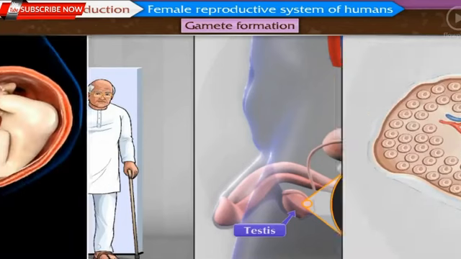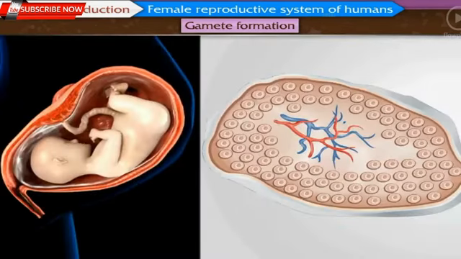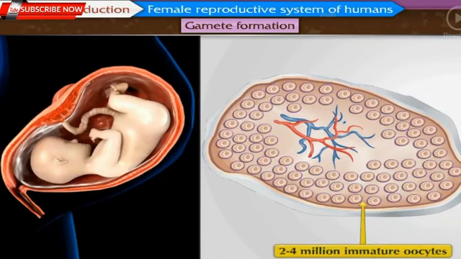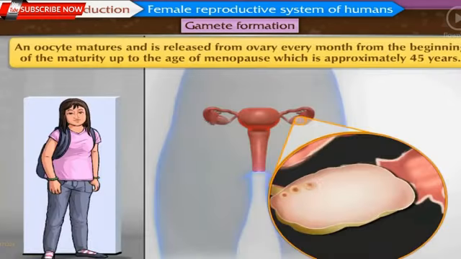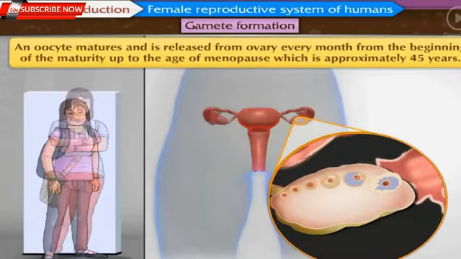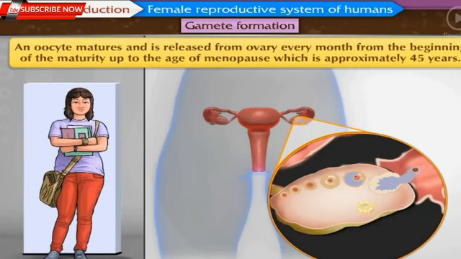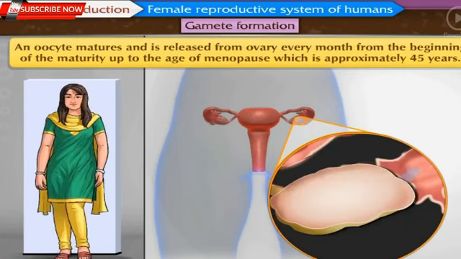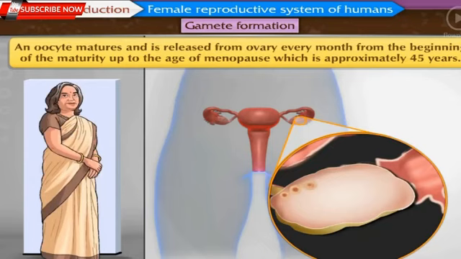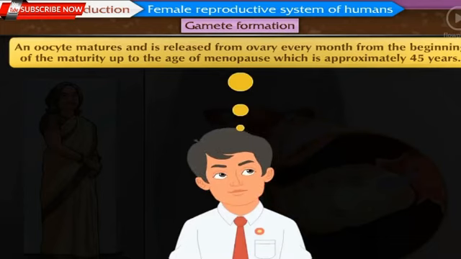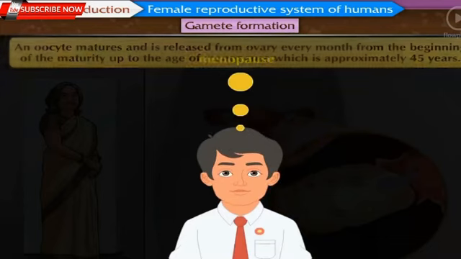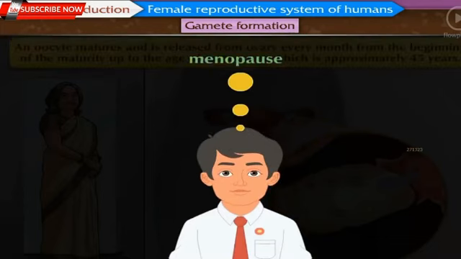However, in case of women, at the time of birth, there are 2 to 4 million immature oocytes in the ovary of the female fetus. An oocyte matures and is released from the ovary every month from the beginning of the maturity up to the age of menopause, which is approximately 45 years. Wait a minute. Did you find a new word in the last sentence? Menopause. Do you know what does it mean?